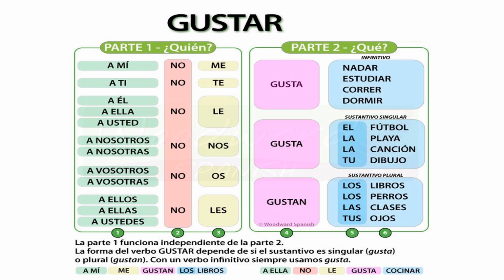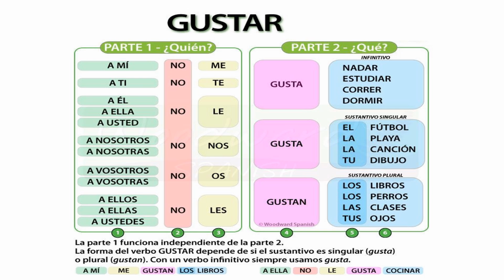Now let's move on to the other one, which says gustan. Gustan will come not when the subject is plural. For example, not when it's used with ellos, ellas. No, that would be wrong. We use gustan when the noun is plural. The noun which we like is plural. For example, a ellos no les gustan los libros. Because los libros is plural, we write gustan. It's got nothing to do with ellos there.